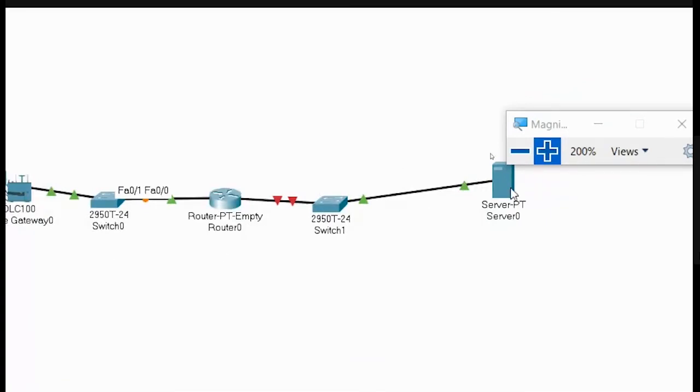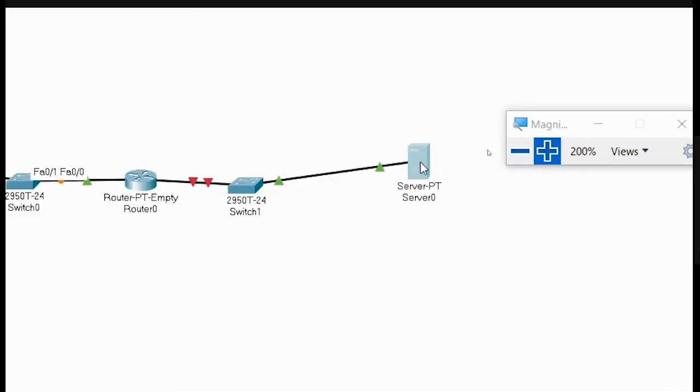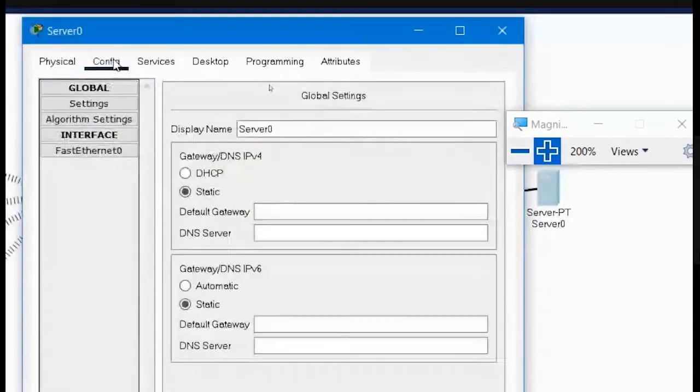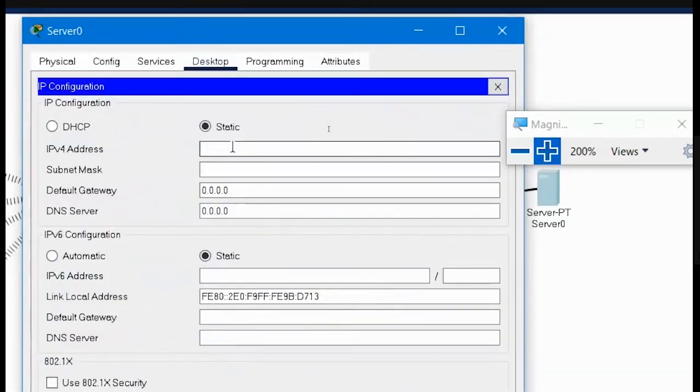Next, I have to configure the server as well as the router that is connected here. So my server is like this. I have to go to config, and then desktop, and then IP configuration. Here I have to choose the static IP address.